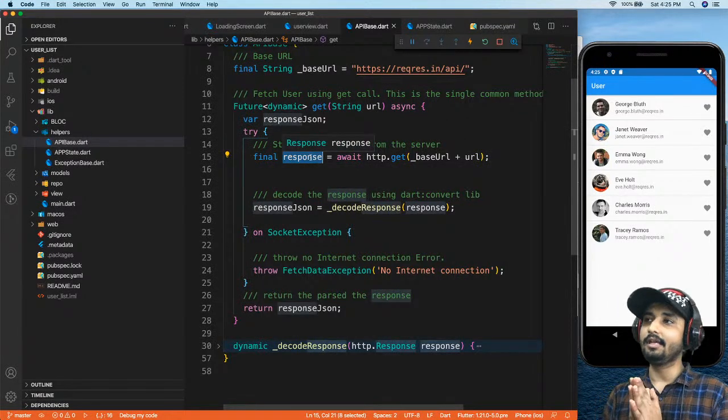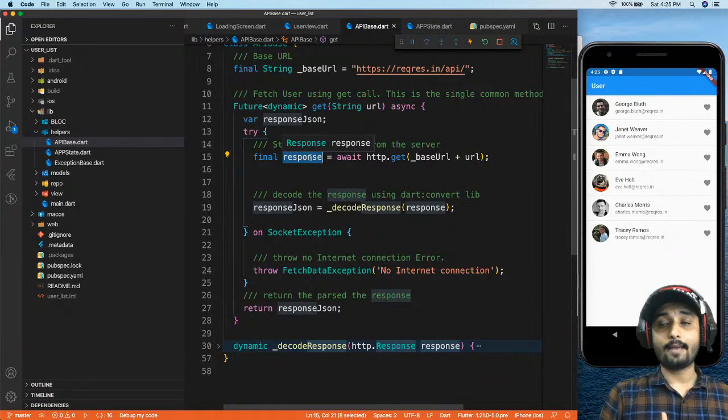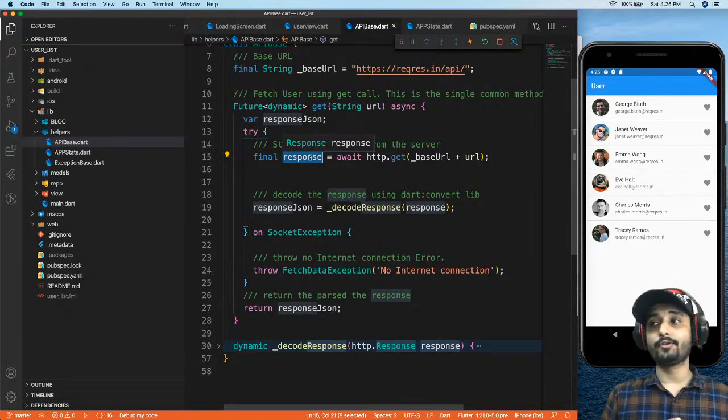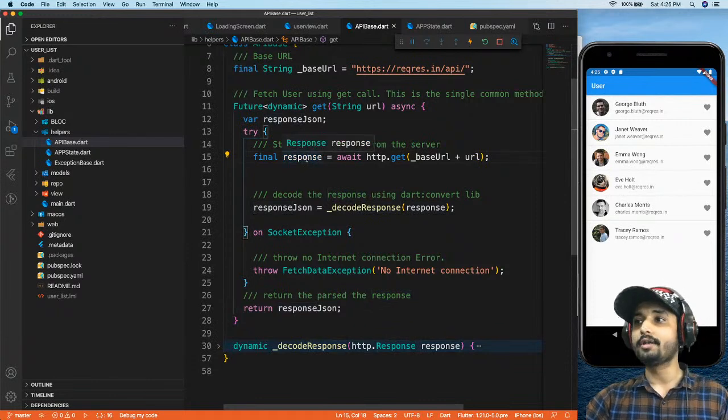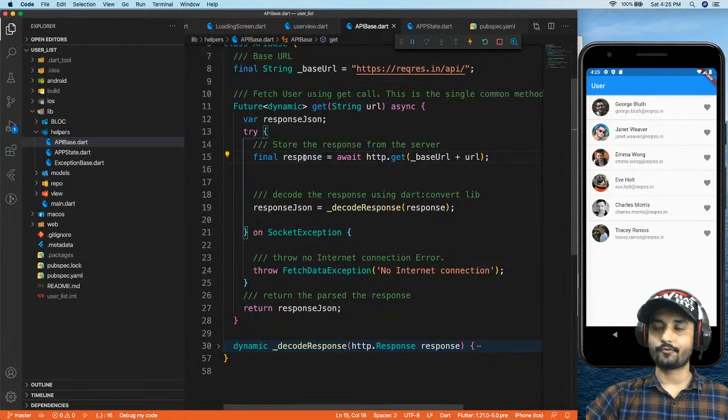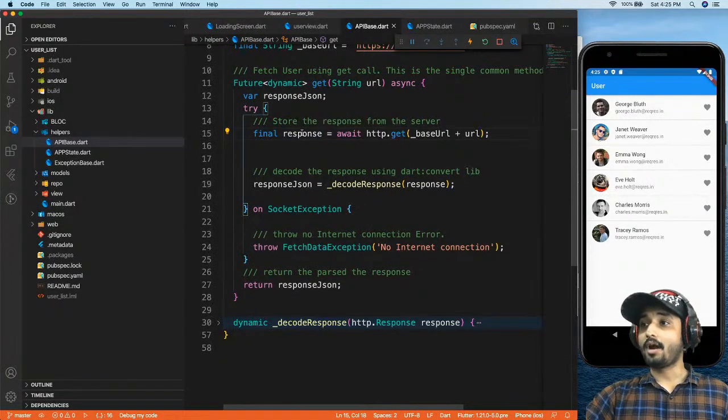Now, you might know what happens when you get some response. We are going to get a response in a string, right? So it is not just going to hold the data, it is going to hold some more information in a response, right? Now, I want to parse this response.